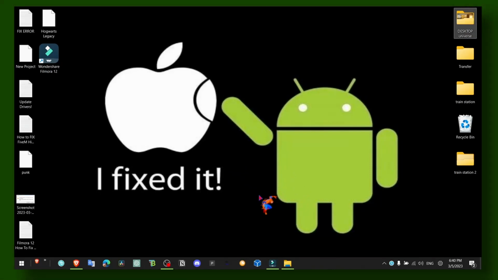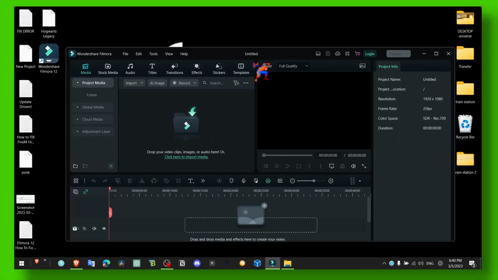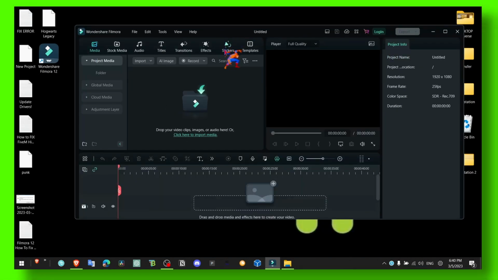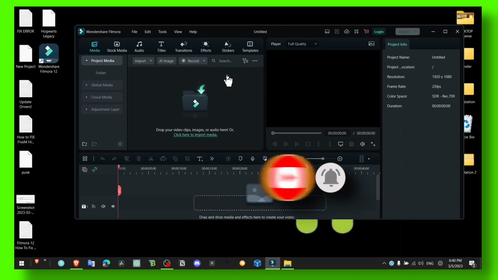Hey y'all, in this video I'm gonna show you how you can import videos in Filmora. This is gonna be straight to the point, cut to the cheese kind of video. So let's drop the video tutorial now and not waste any second.